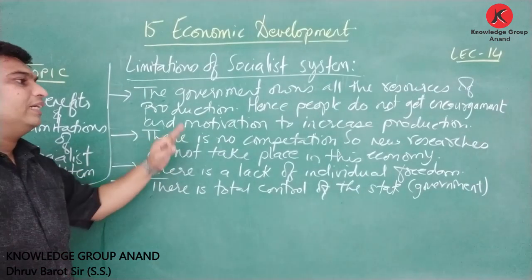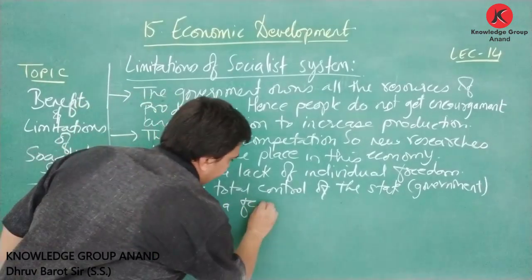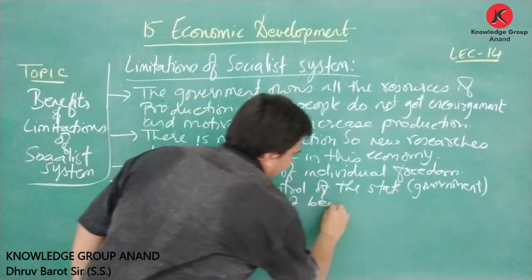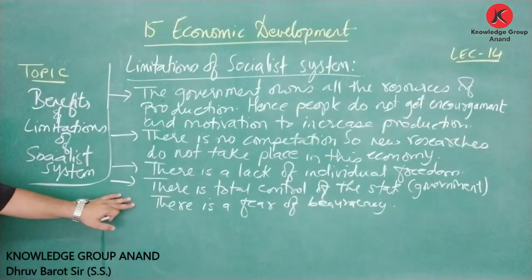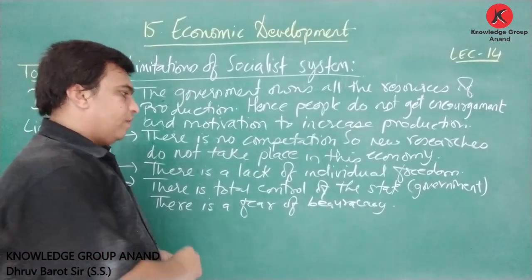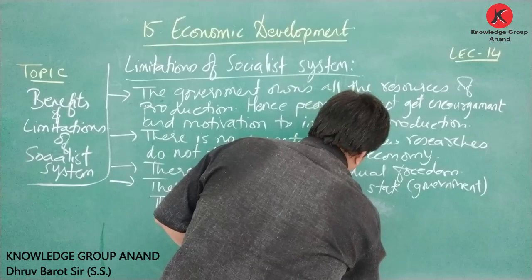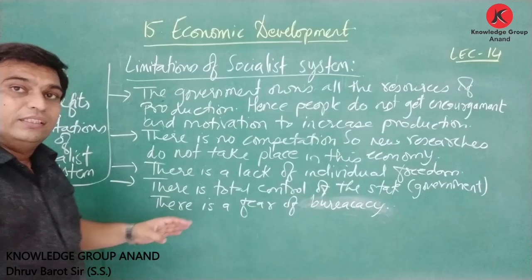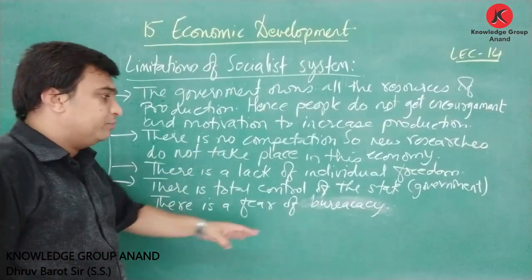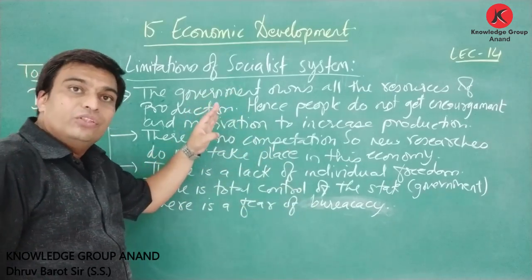So here we can clearly see there is the fear of bureaucracy. Bureaucracy means the big officers, they try to do corruption because each and everything belongs to the government here. So these were the limitations of socialist system.